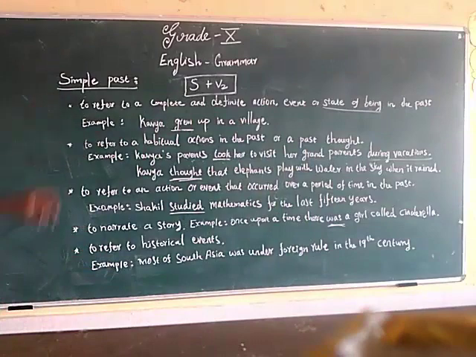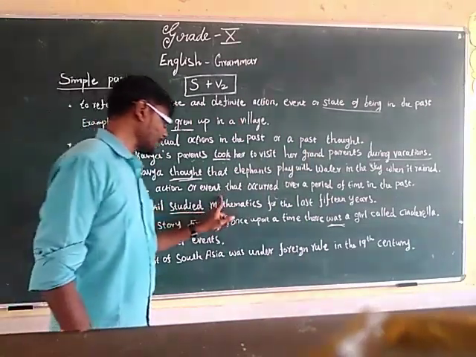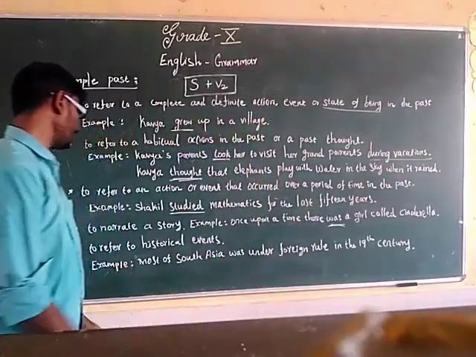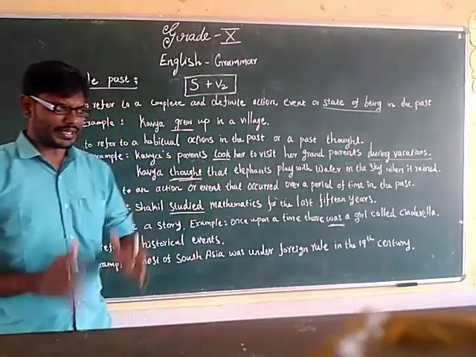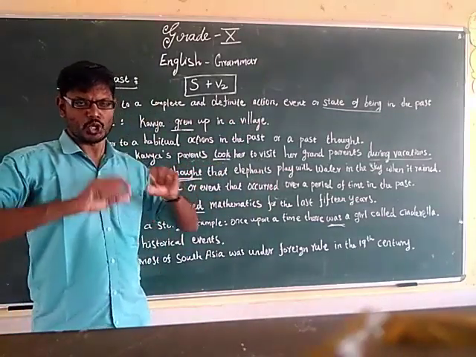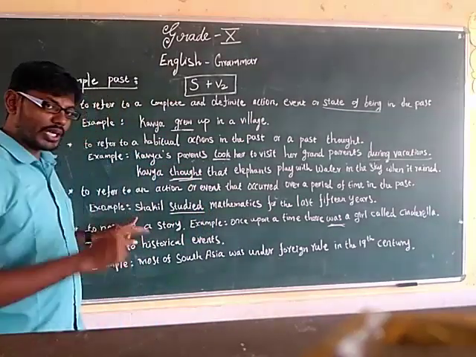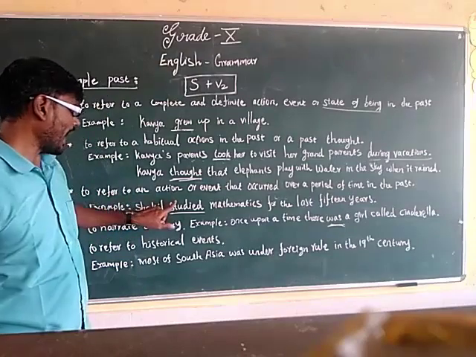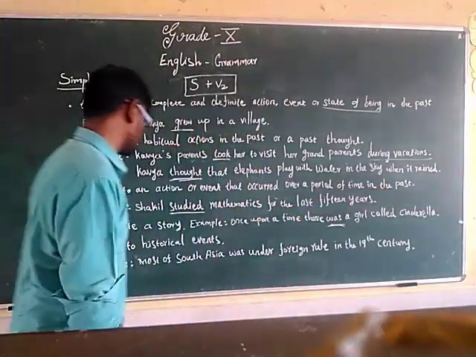Next one: simple past tense is used to refer to an action or event that occurred over a period of time in the past.